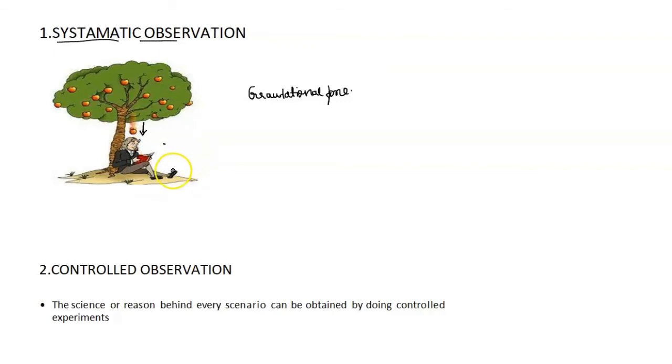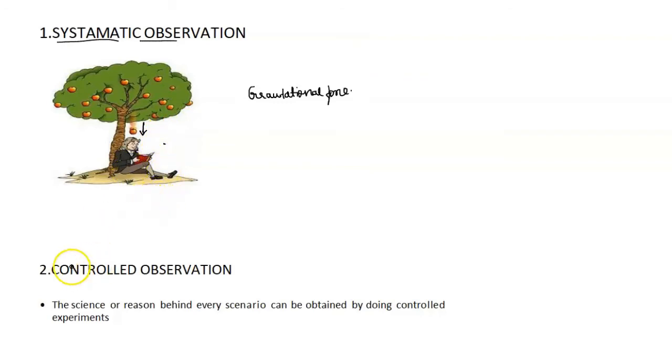So when Isaac Newton found out the gravitational force, he thoroughly observed the fact that the apple always fell down from the tree to the ground. So this is his observation. Everything in science starts with a keen observation. So this is the systematic observation. For every theory in science, there will be some observation. So the first step in the scientific method is systematic observation.